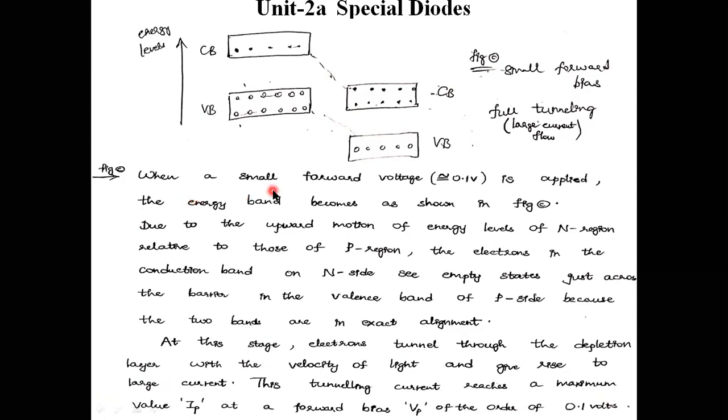By applying a small amount of forward voltage, approximately 0.1 volt, the energy band diagram becomes like this. Here this is the p side, and this is the n side, and the alignment is like this. The valence band on the left side, the conduction band on the right side, the alignment is somewhat parallel.